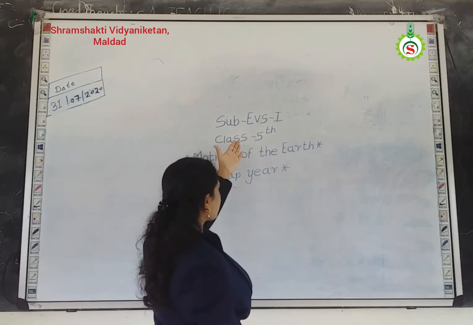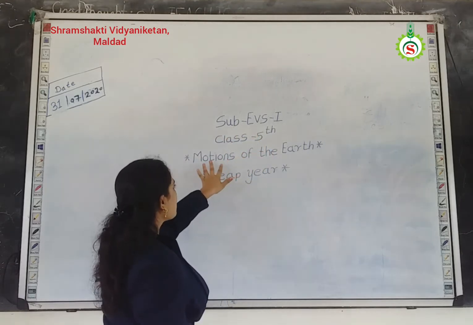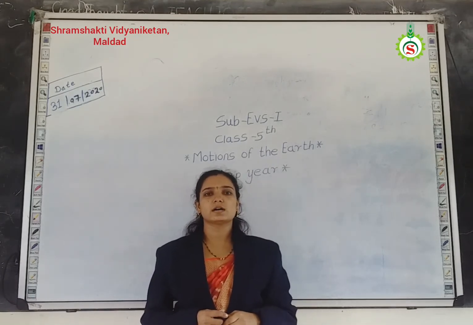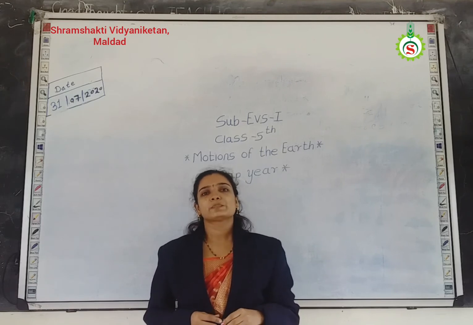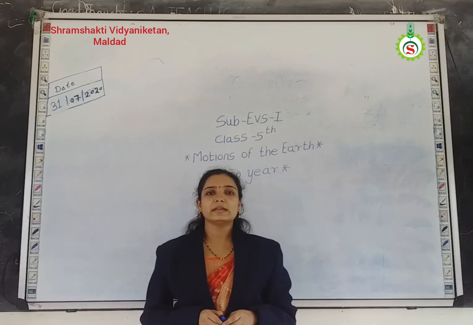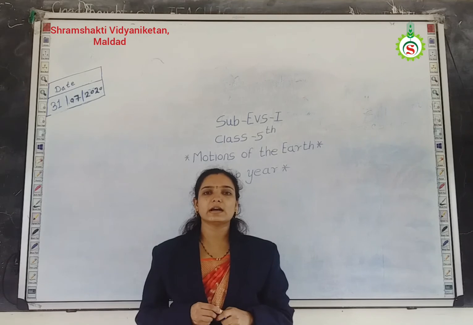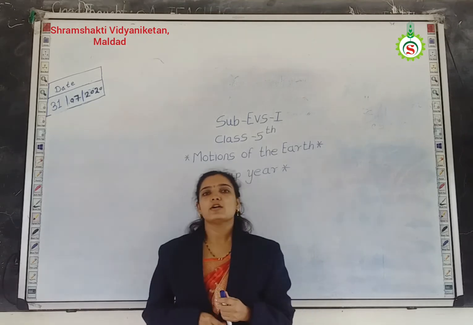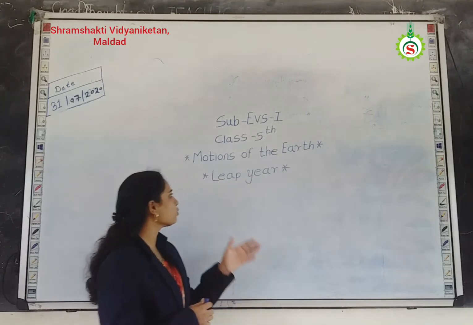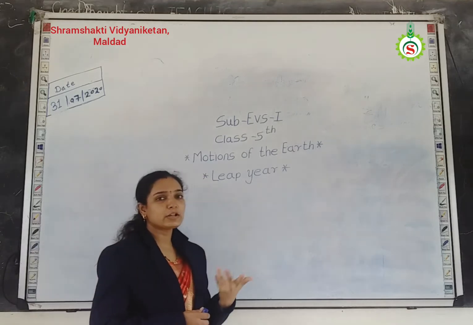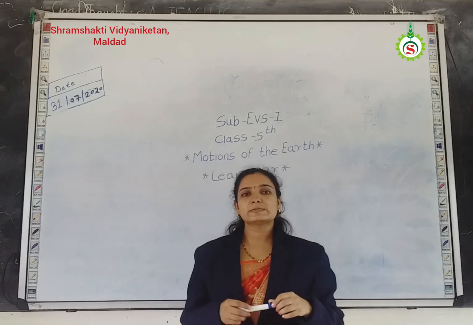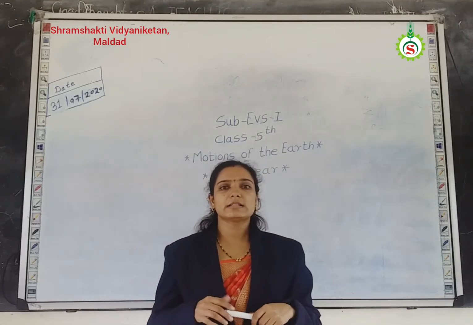Students, in our 5th standard subject first chapter, Motions of the Earth, we learned in the previous lecture the rotation of the Earth, also sunset and sunrise. And we also learned about a year. Tell me, how many days in 1 year? Correct, 365 days. We learned all this in the previous lecture. Now students, in this lecture we have to learn about leap year. What is the meaning of leap year? After how many years does a leap year come? We will see this part in this lecture.